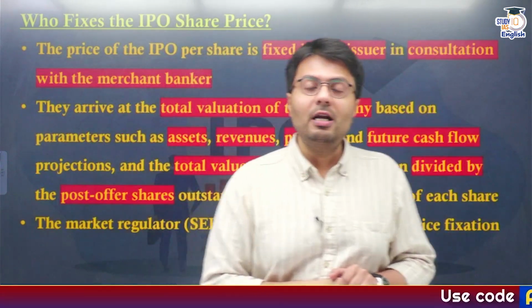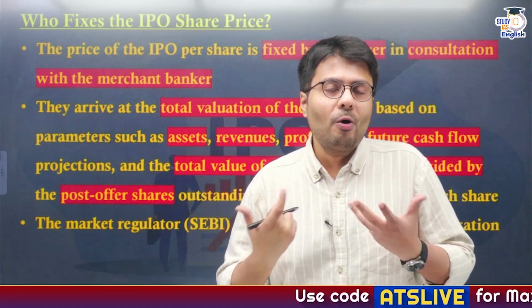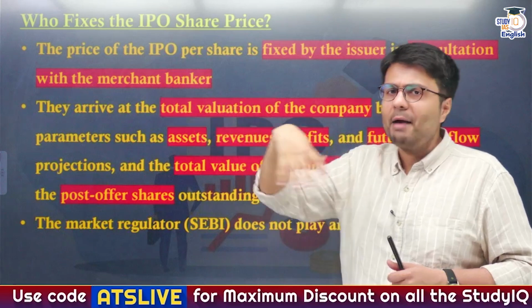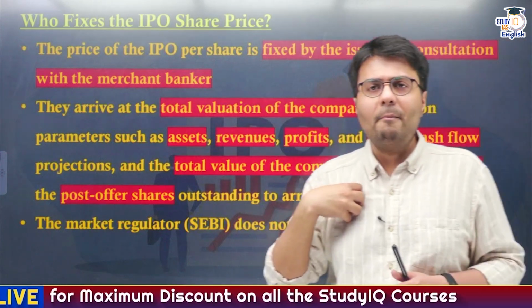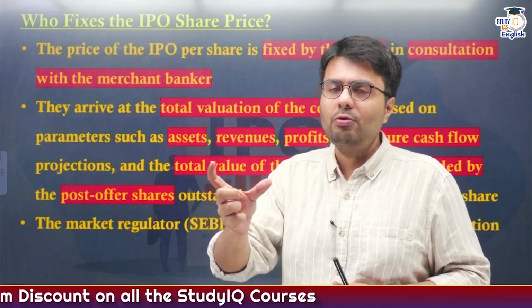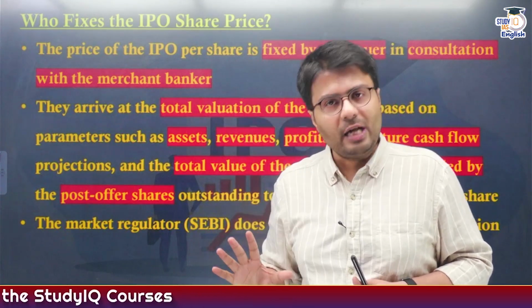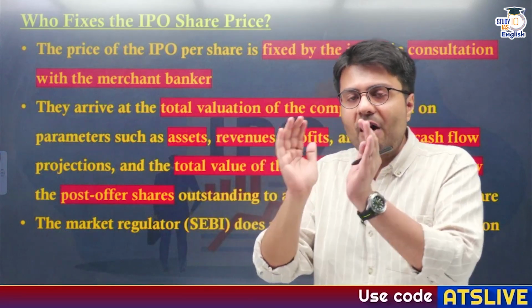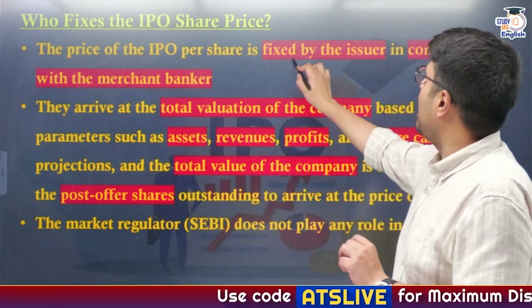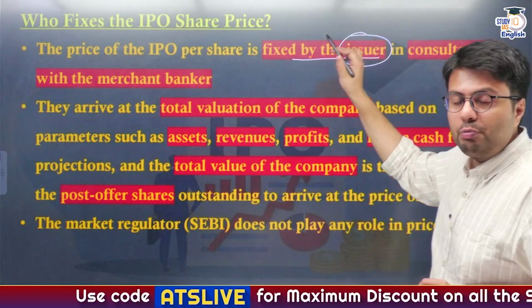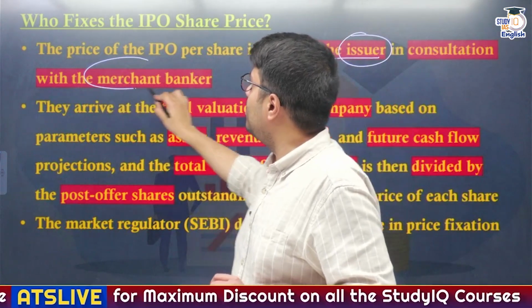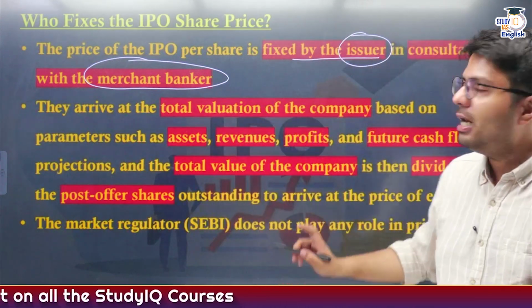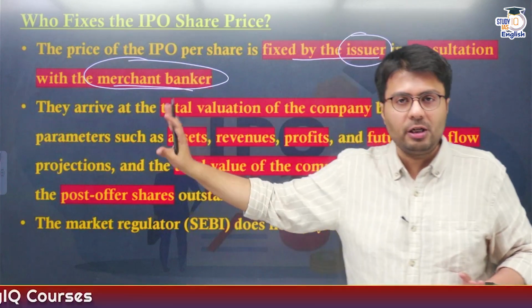Now the biggest question in our today's discussion: who can fix the prices of an IPO, or what is the process of fixing the prices? In the example I told you hypothetically that the value of my company is 100 crore rupees and I've decided to sell one share at a price of 10 rupees. But the value of the company or the price of the share is arrived at after a long discussion held by the issuer of the IPO, that is the company bringing the IPO, and they enlist the services of a service provider who fulfills all the regulatory requirements, and this is basically called a merchant banker.